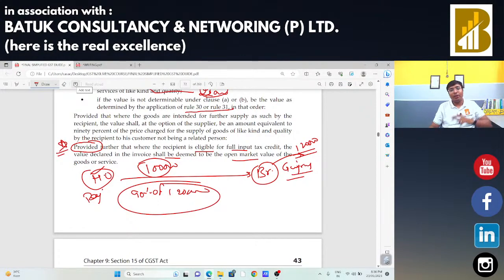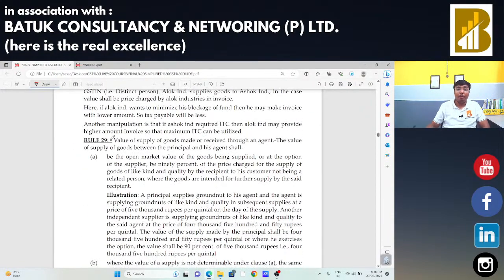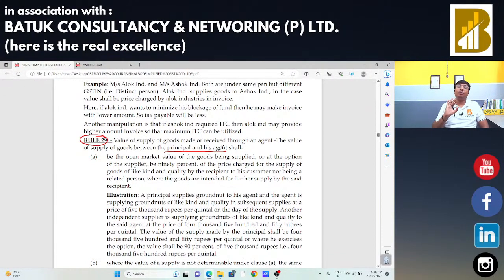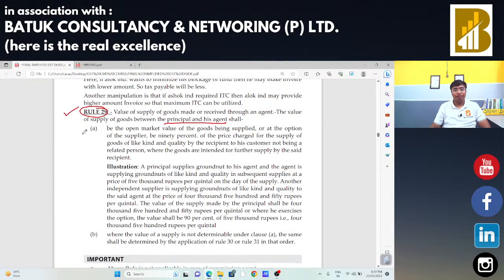Rule number 27 done, rule number 28 done. Now, rule number 29 will be applicable in case of principal and agent. If there is any transfer between the principal and agent, in that case rule number 29 will be applicable. I am a principal and I am going to make a supply to my agent. In that case, what will be the value of supply and how are we going to decide it? We need to take the reference of rule number 29.